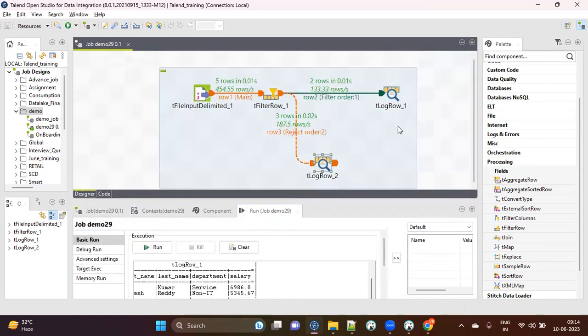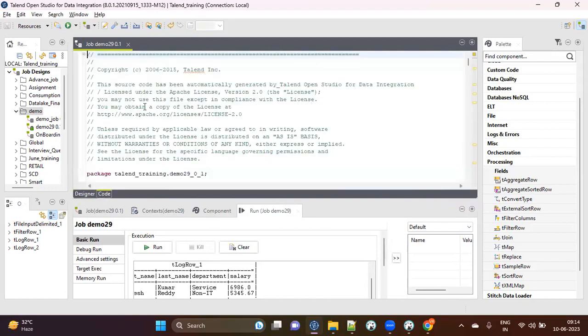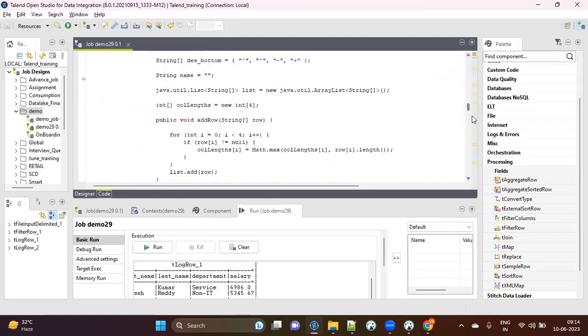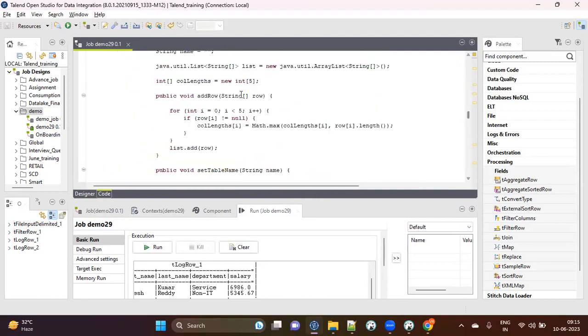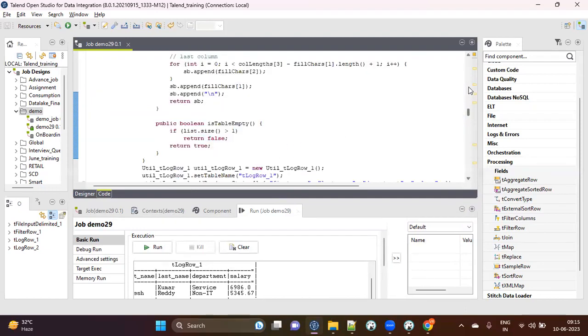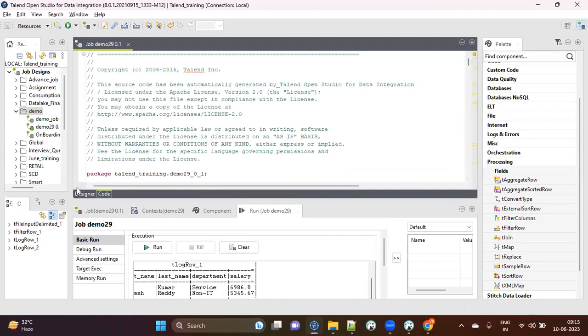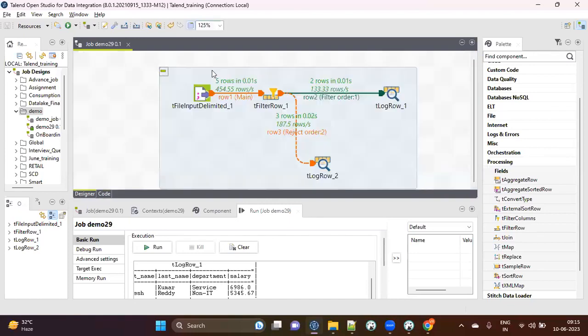So this way, guys, this was just one example. Talend is super easy. You don't have to write any code at all. If you see, there is code in the backend that Talend automatically writes for you. This is the piece of code that Talend has written in the backend for doing this task. Okay, but you don't have to worry about it. You cannot even edit it if you want to, right? You cannot do any backspace or anything here. Nothing is possible. This is done automatically by Talend. All you need to do is just fill in the blanks here. Just take this, drag this, drop it, whatever.